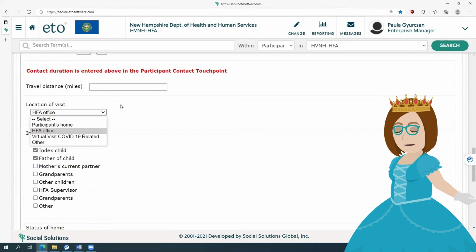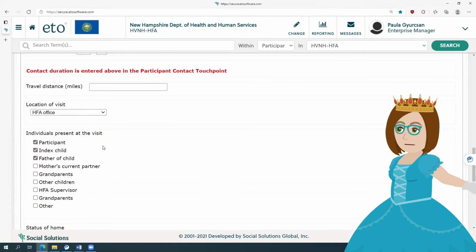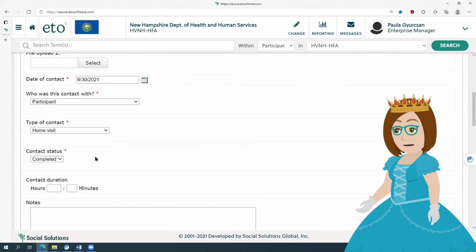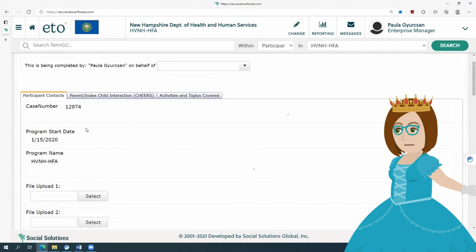If you are wondering what counts as a virtual home visit, we have attached information for that. And I have also selected everyone who was at the visit. These are the most important things for this page for data collection, but of course, fill it out as your supervisor has advised you to.